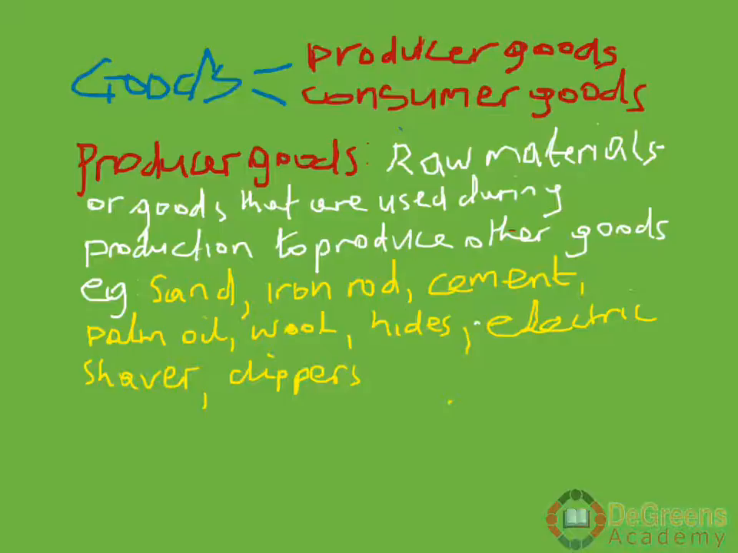For example, we have sand, which is used in the construction process, iron rods, cement, palm oil, wool, hides, electric shaver, clippers. Now, you would see that out of the things that I have named, there is an electric shaver. An electric shaver is a finished product. It is not a primary product. But this is what a service provider uses as a producer good. That is the barber. He uses an electric shaver as a producer good and produces. He shaves you, gives you a service.